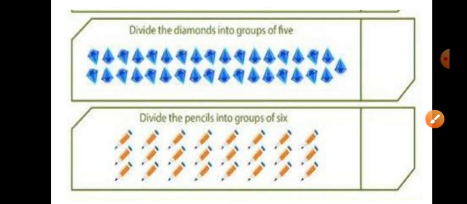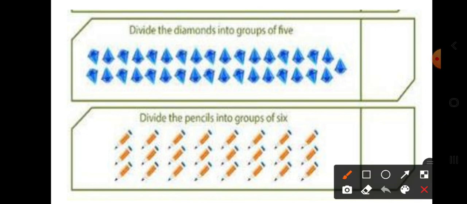Now the last one, divide the diamonds into groups of 5. Now here we will count the diamonds: 1, 2, 3, 4, 5, 6, 7, 8, 9, 10, 11, 12, 13, 14, 15, 16, 17, 18, 19, 20, 21, 22, 23, 24, 25, 26, 27, 28, 29, 30, 31, 32, 33, 34, 35 diamonds are there. So 35 divided by 5. 5 sevens are 35. That is 7 in each group.